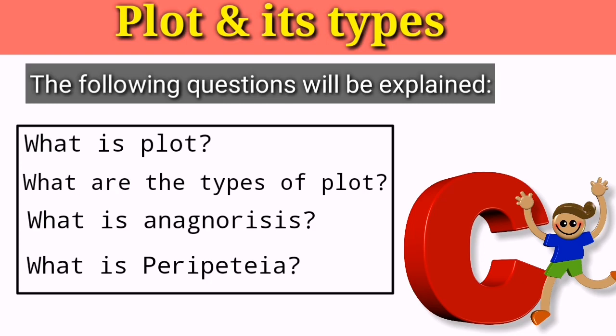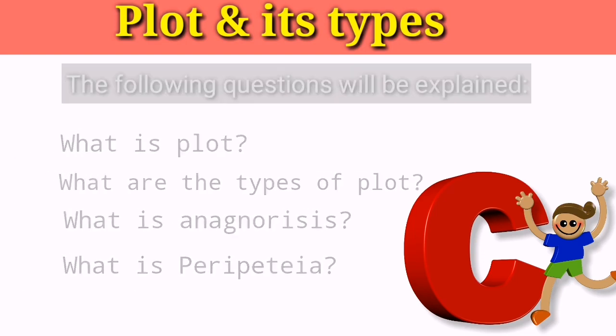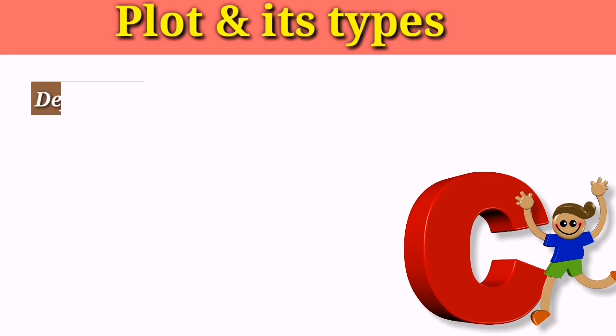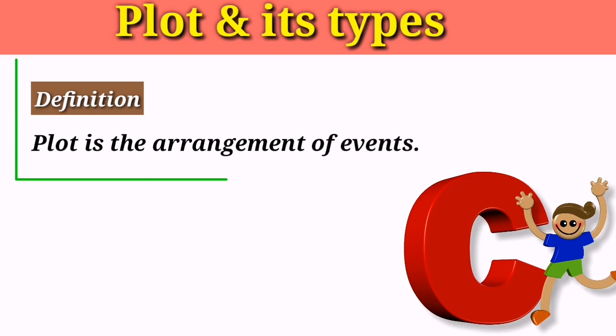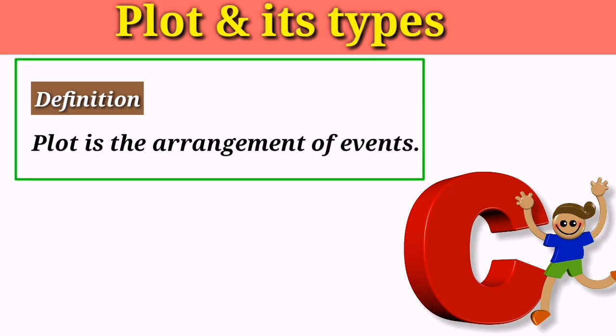Well, first we should know what a plot is, then we will explain its types. Basically, Aristotle himself defined plot as the arrangement of events. As you know, a tragedy has events and those events are properly arranged by a playwright, so this arrangement of events is called plot.